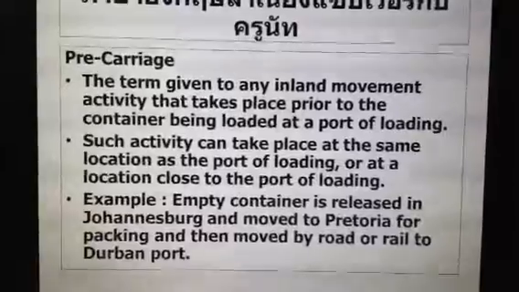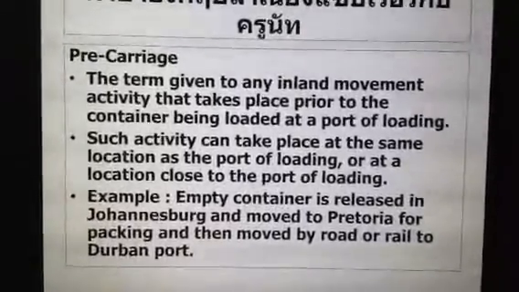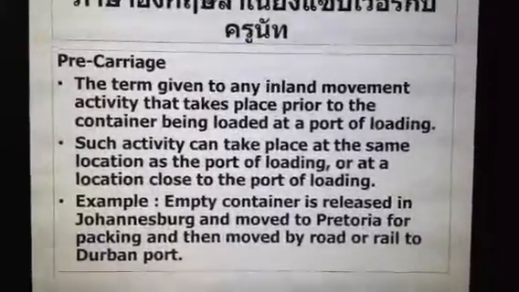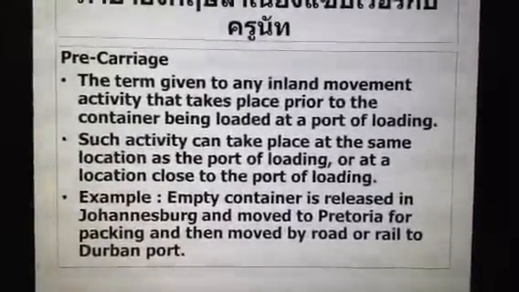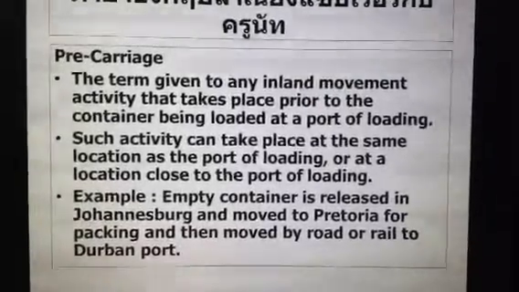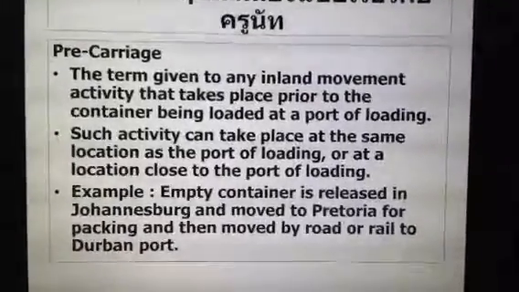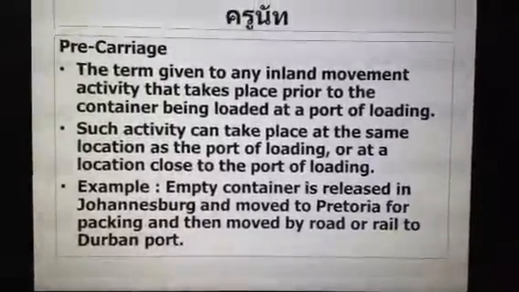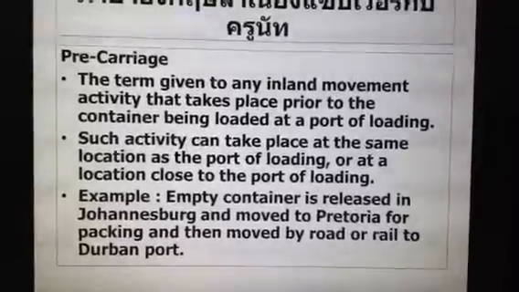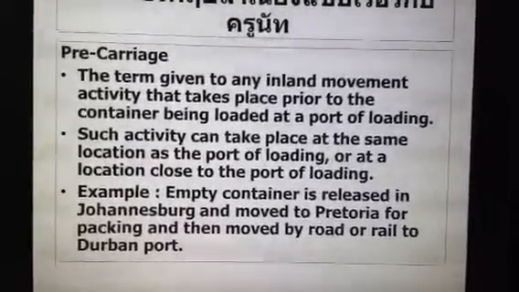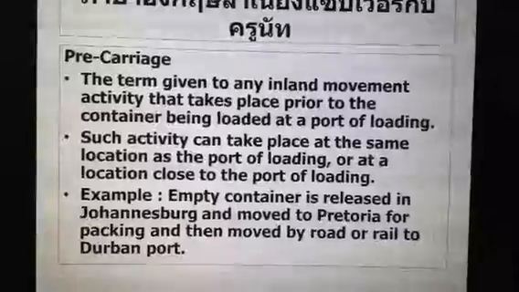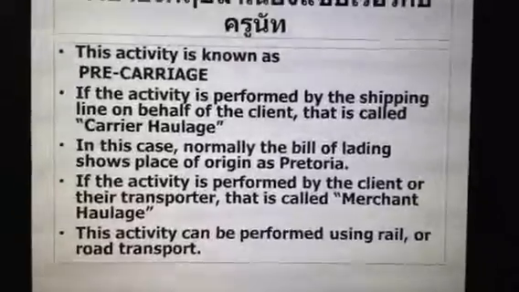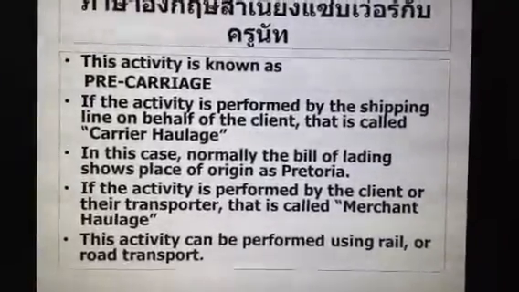Pre-carriage is the term given to any inland movement or activity that takes place prior to the container being loaded at the port of loading. Such activity can take place at the same location as the port of loading, or at a location close to the port of loading. Example: an empty container is released in Johannesburg and moved to Pretoria for packing and then moved by road or rail to Durban port. This activity is known as pre-carriage.